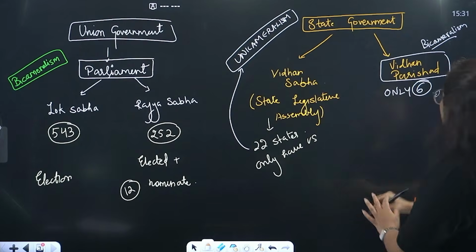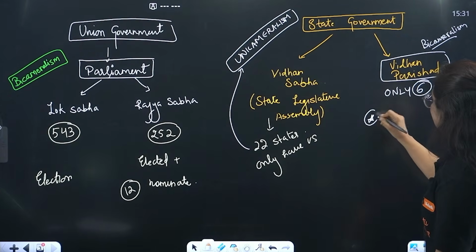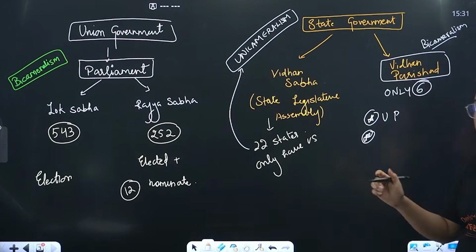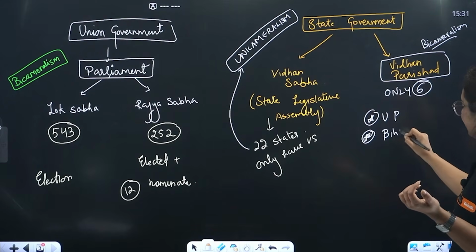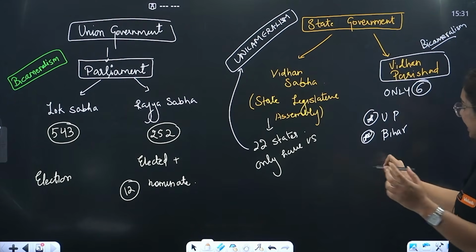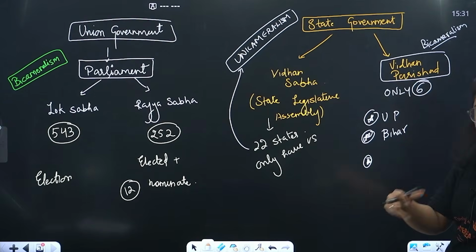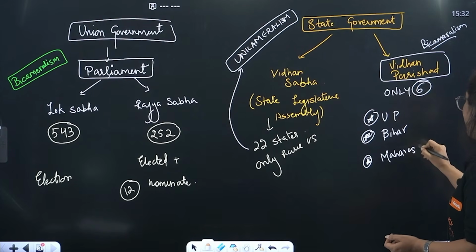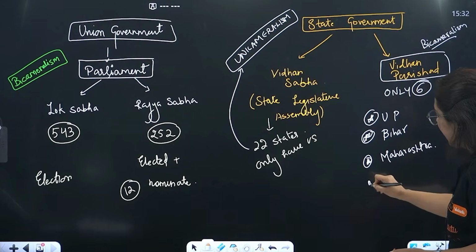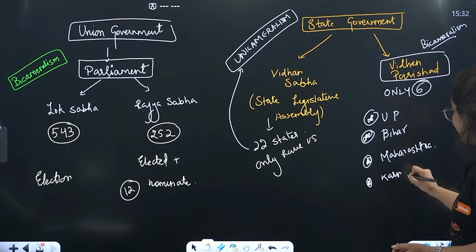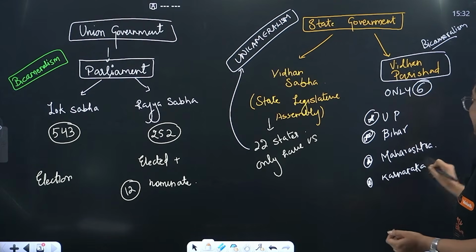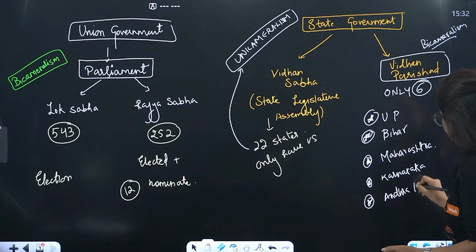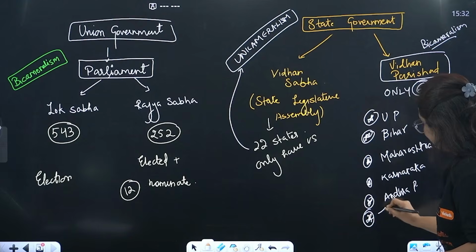Getting my point? So which are the 6 states? Beta, you will remember the 6 states like this. There are sister states like UP and Bihar, all very connected to each other. Remember it like this: UP, Bihar. Then you can see Maharashtra. Okay, south of Maharashtra, which state is there, beta? Karnataka. Again sister states, Maharashtra and Karnataka. We have two more sister states, one Andhra Pradesh and the other Telangana.